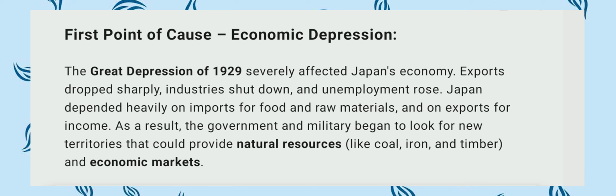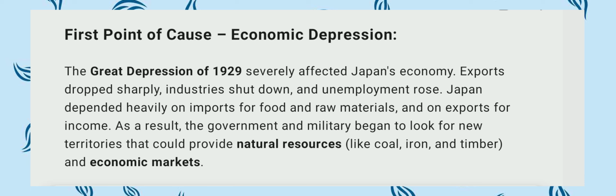When the Great Depression began in 1929, the world's economy was vastly shut down. That also affected Japan's economy. In this era of the Great Depression, exports dropped sharply. Japan's exports and imports dropped sharply, industry shut down and unemployment rose. Japan depended heavily on imports for food and raw materials and on exports for income. As a result, the government and the military began to look for new territories.